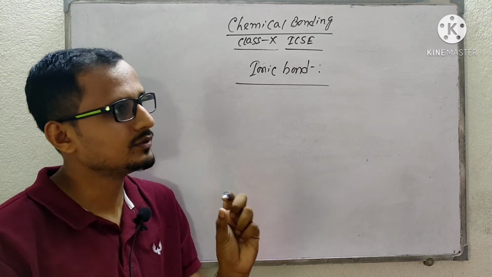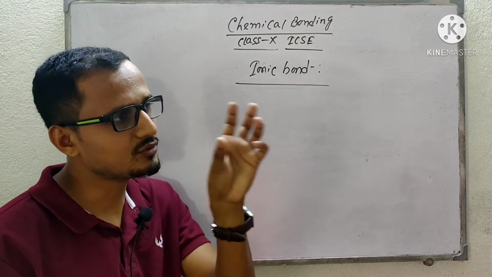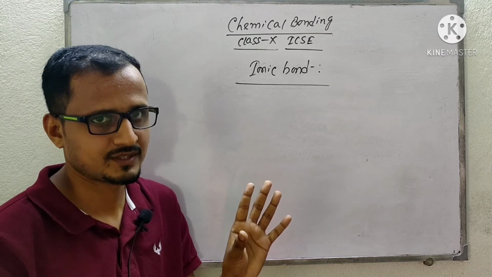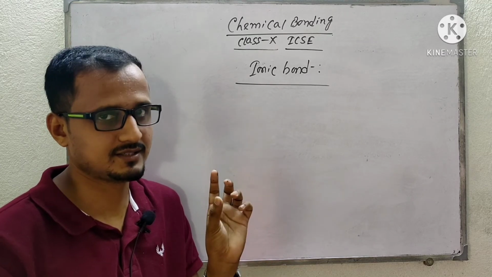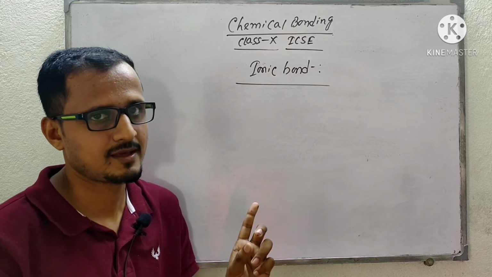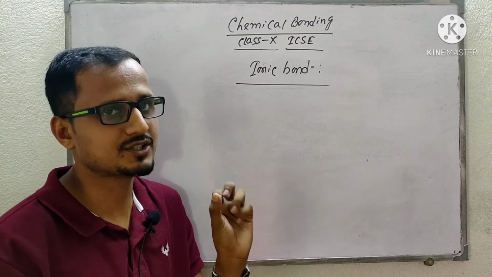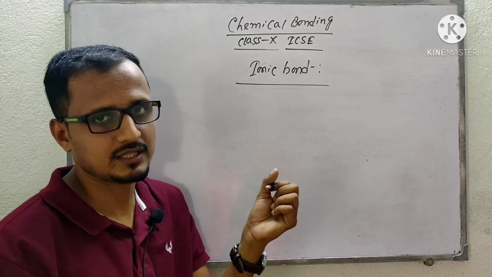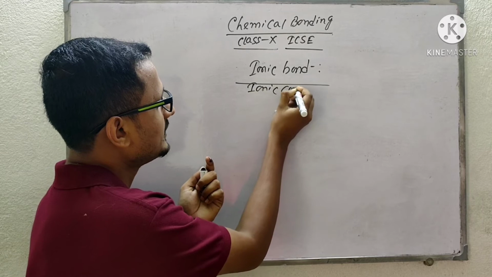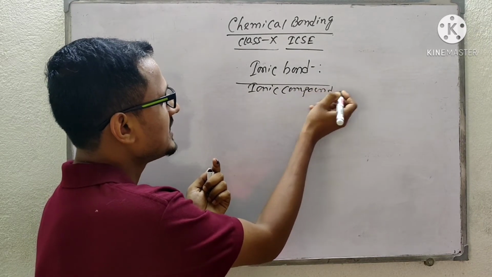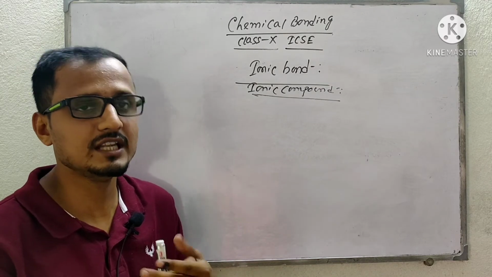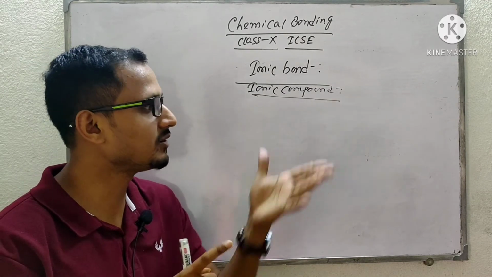The difference between the electronegativity of those two elements should be very high, and they will participate in the formation of the ionic compound. So which elements, that means atoms of which elements, will participate in the formation of an ionic compound?